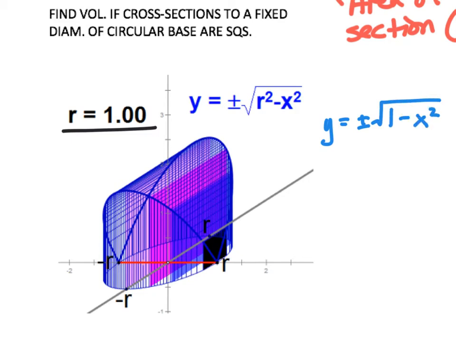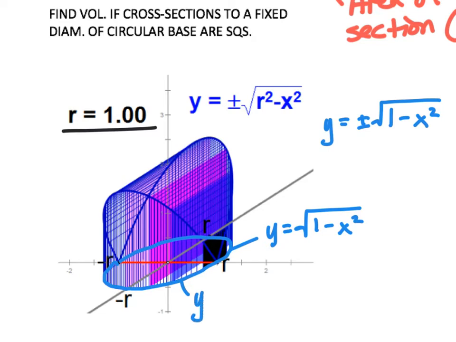Let me highlight this circle for you. This top part, the part that's positive, is y equals the positive square root of 1 minus x squared. And this bottom part is y equals negative square root of 1 minus x squared.